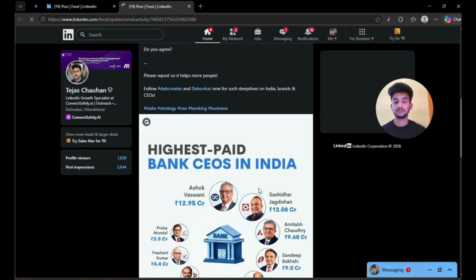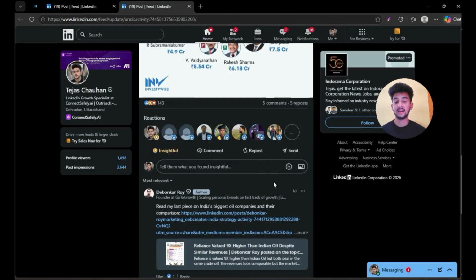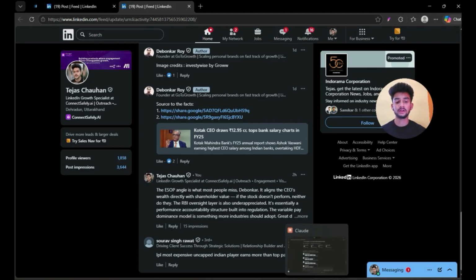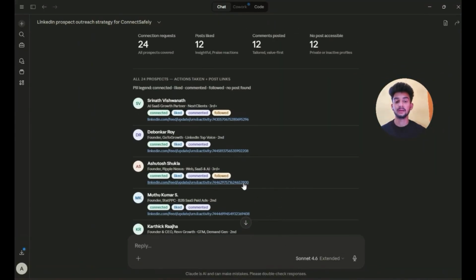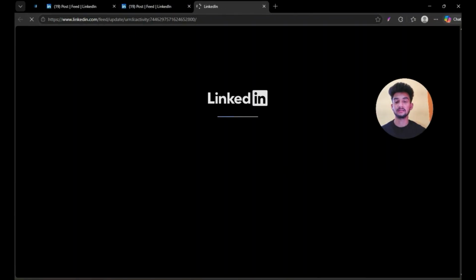The post is loading again. Again, you can see here the post has been engaged, a reaction is added, and a comment is already in place. So the system is consistently executing actions across different profiles. Let's go back to Claude again and look for another profile. Let me click here, and let's wait for a few seconds.